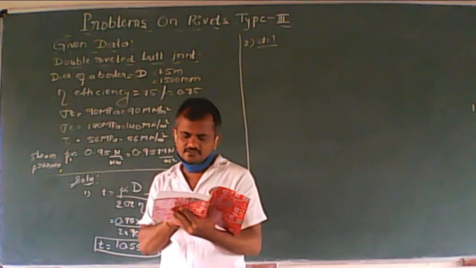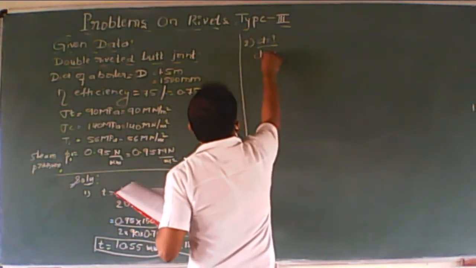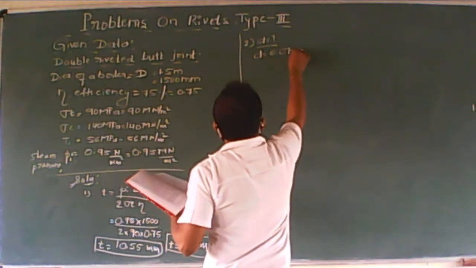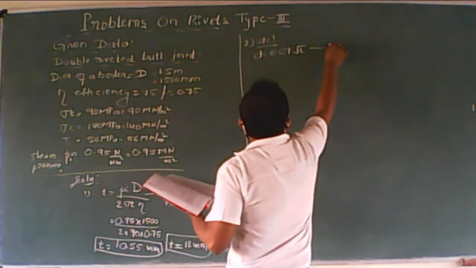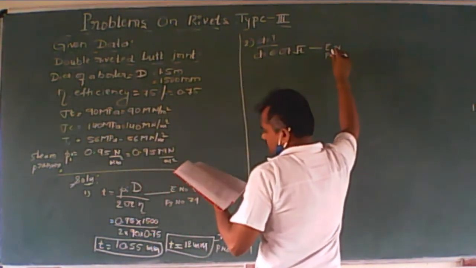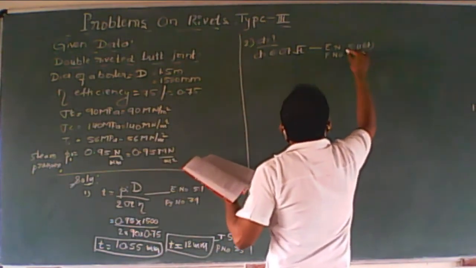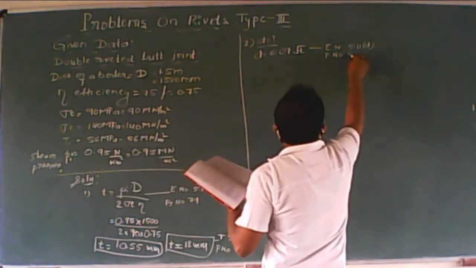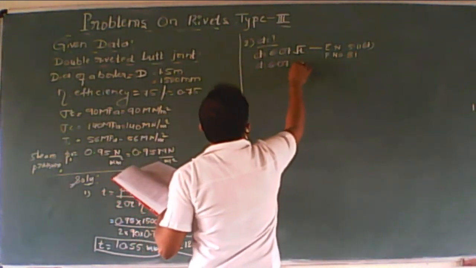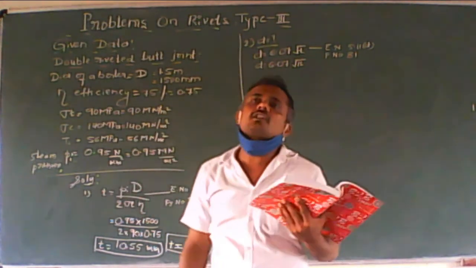What is the equation? Diameter d is equals to 6.07 root t, equation number 5.11d, page number 81. Now substitute the values, 6.07 root 12. How much does it come to? Calculate quickly.